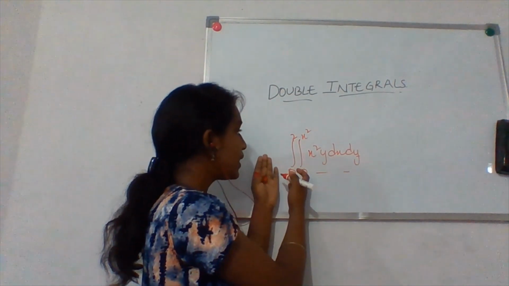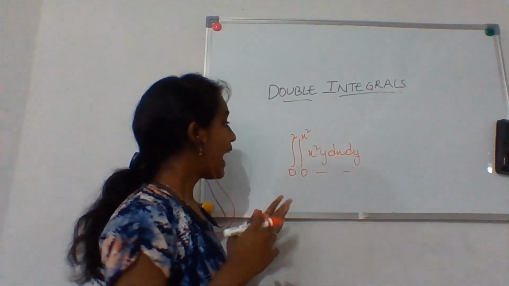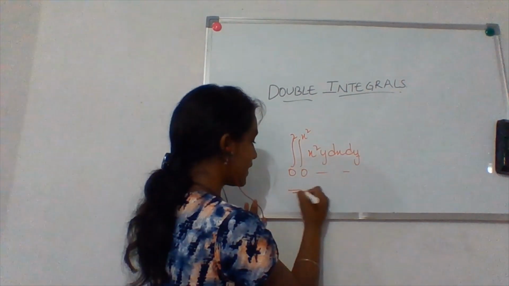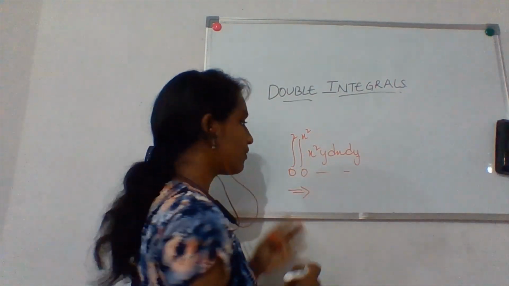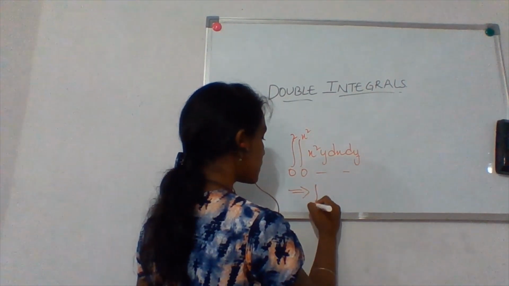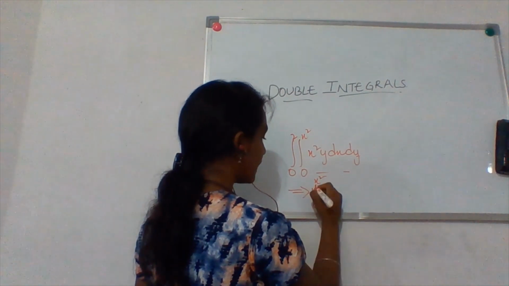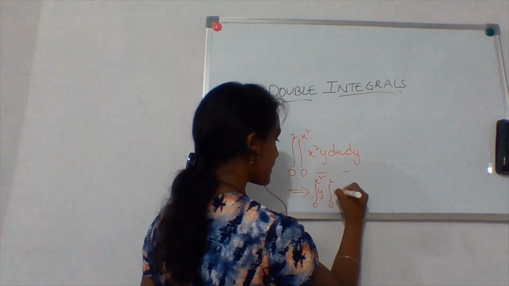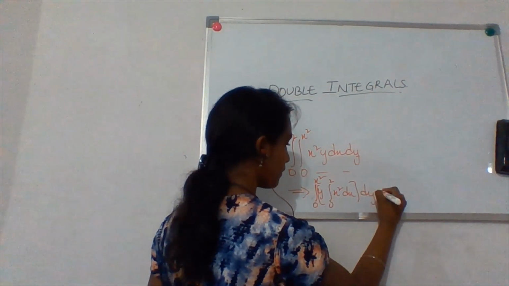If we take 0 to 2 as the limits, and if we first integrate in terms of x square, what would happen? Let us look at an example. If I integrate in terms of x, I'll take y as a constant, with limits 0 to x square, and the integral of 0 to 2 of x square dx, and whole dy.